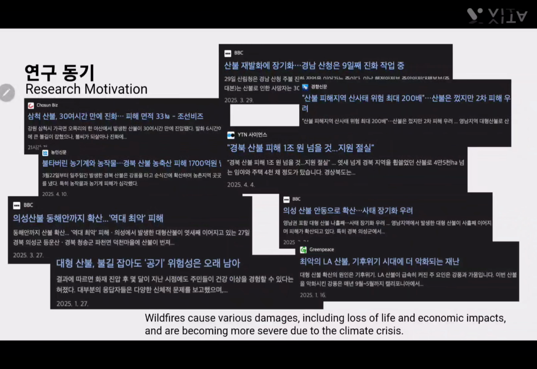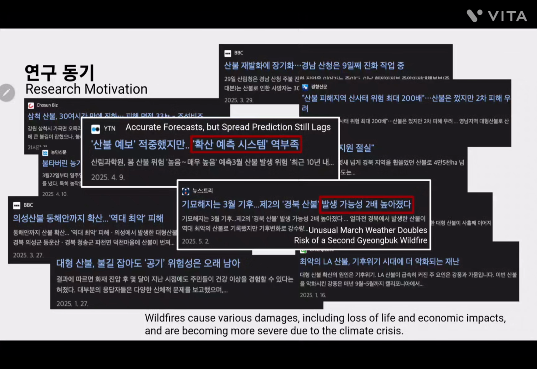Wildfires cause significant human and economic damage, and their impact has been worsening due to the climate crisis. In particular, wildfire occurrence has become twice as likely, while reliable spread prediction systems remain insufficient. Recognizing this urgency, we decided to work on the development of a wildfire detection and spread simulation model.